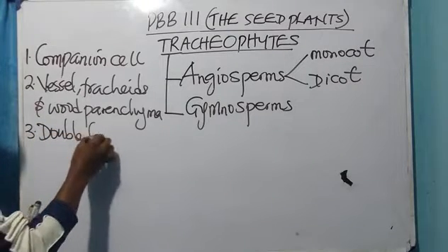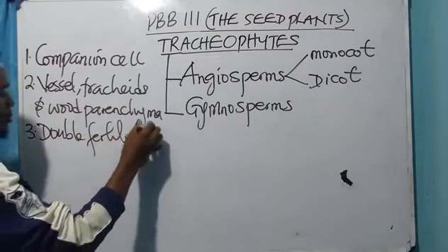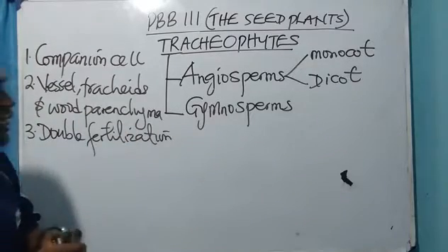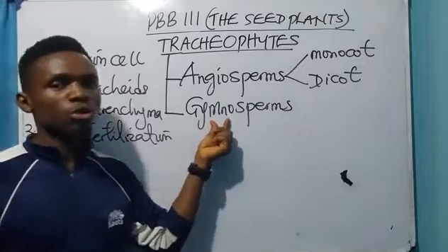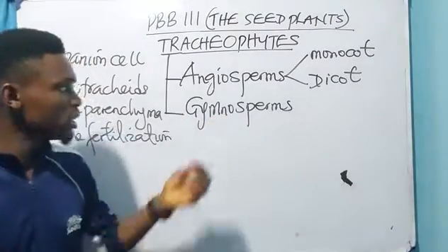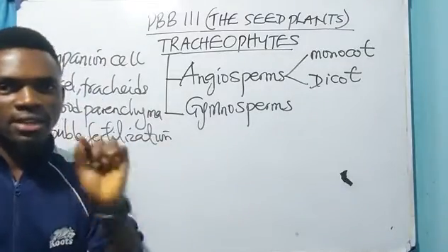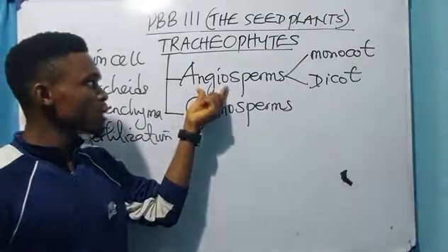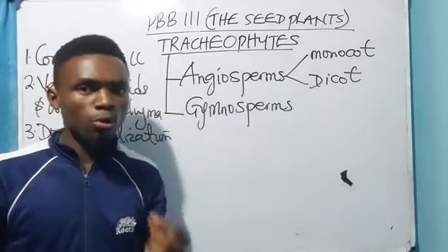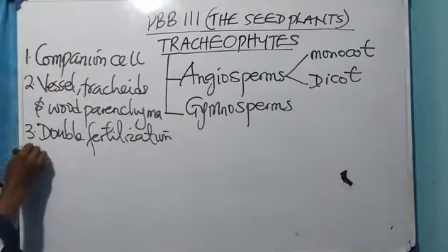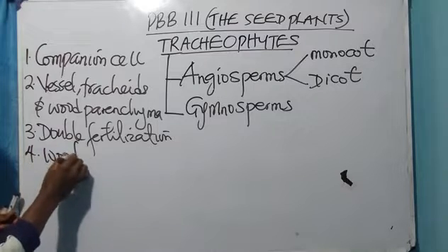Now, number 3, we have double fertilization. The gymnosperms do not undergo double fertilization, but the angiosperms undergo double fertilization. Take note of that.